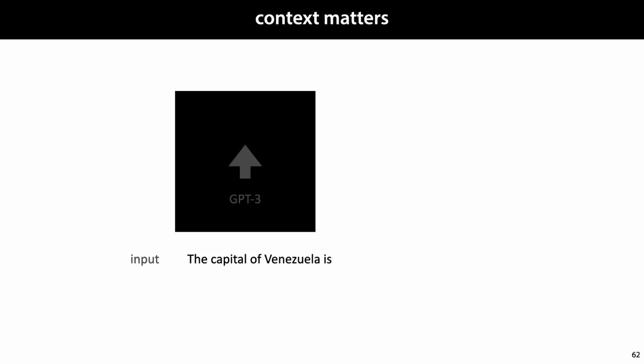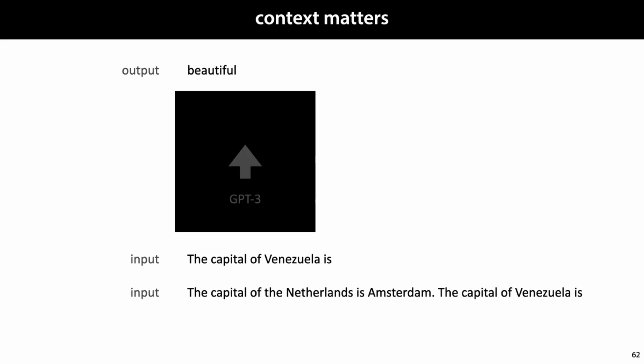The slide shows one example. If we give the model "the capital of Venezuela is" as a prompt, almost everybody would expect the continuation "Caracas" to be the only correct answer. However, the continuation "beautiful" is also perfectly valid. We expect that there is only one correct answer, but that is because of our biases. We see the prompt as a school teacher's question and neglect to consider other continuations. Prompting is one way to specify the context. If we add a few examples to the prompt of the sort of continuation we're looking for, we can be sure that GPT will follow the pattern that we've set up for it.